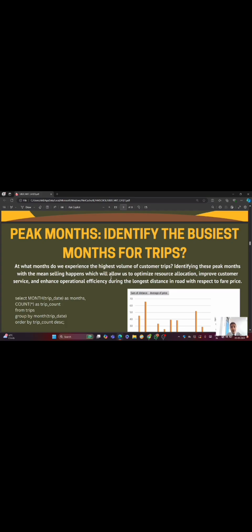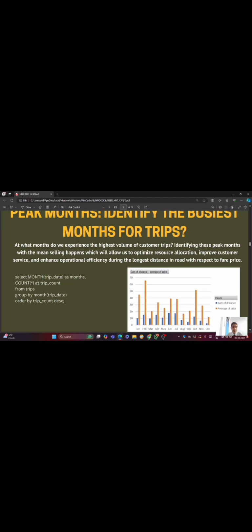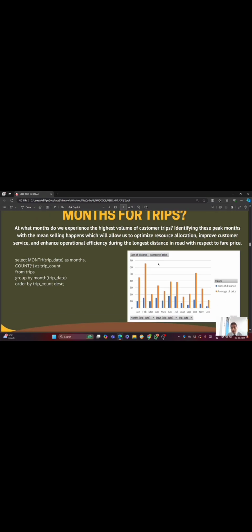So we run this query to identify the busiest month for trips: select month of trip date as month, count as trip count from trips, group by month, order by trip count in descending order. So we have analyzed it in a table format.